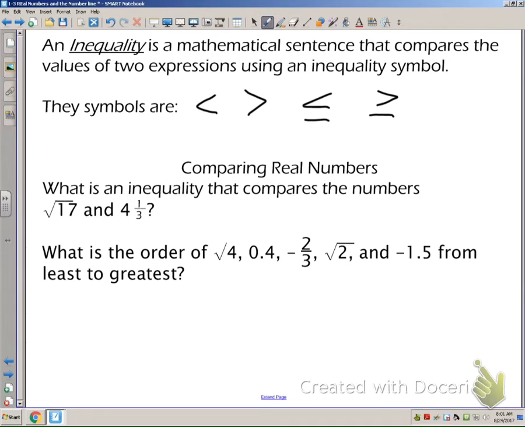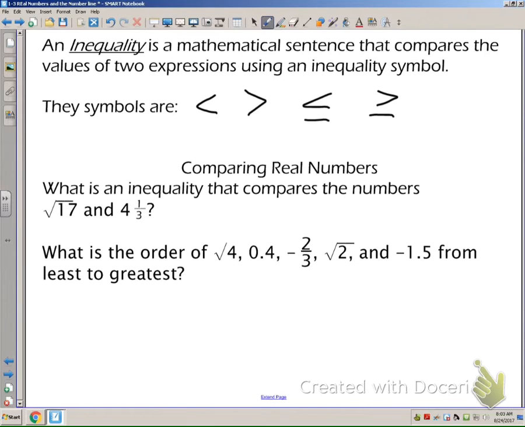And you've probably heard in the past the alligator mouth opens up towards the bigger number, wants to take the bigger bite. So we'll use that same analogy in here. So what is an inequality that compares the numbers, the square root of 17 and 4 1/3? What do you think? Pause the video and go ahead and try and see what you can come up with.